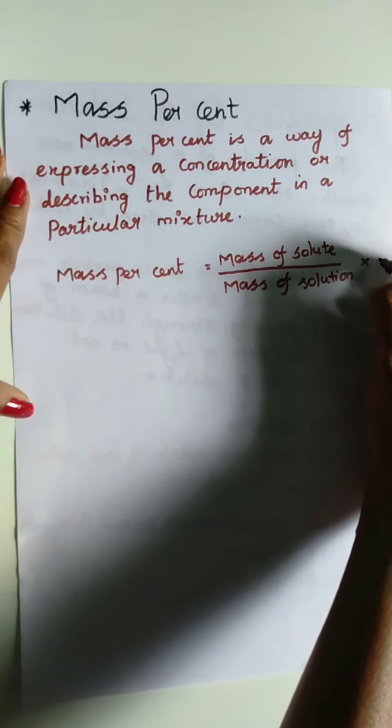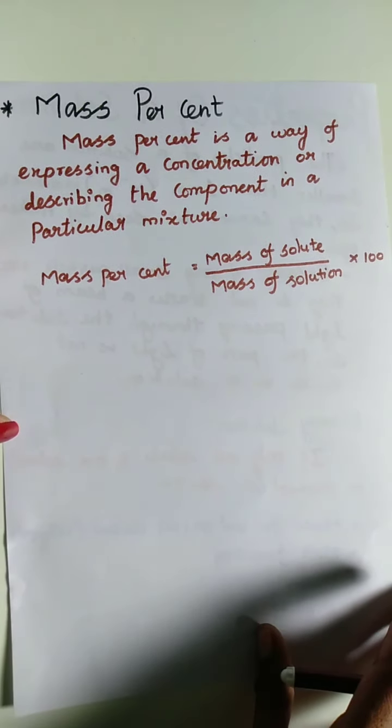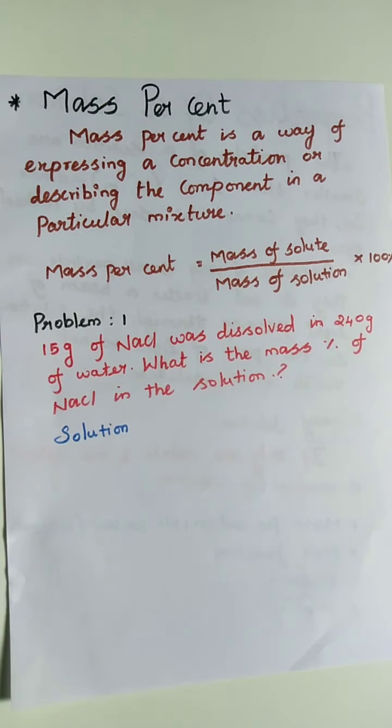Multiply 100. So let us discuss the mass percentage with one problem. In this question, 50 gram of NaCl was dissolved in 240 gram of water. Here they asked what is the percentage of NaCl in the solution.